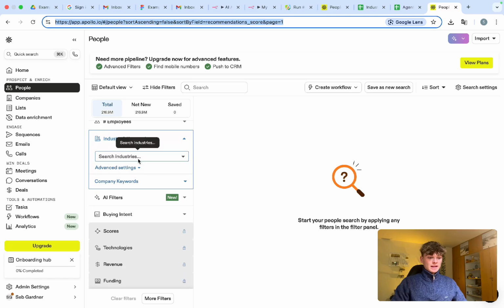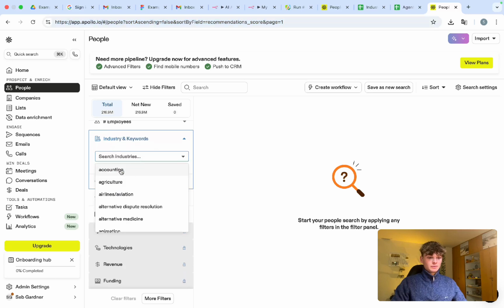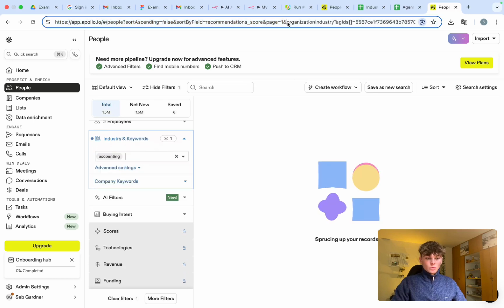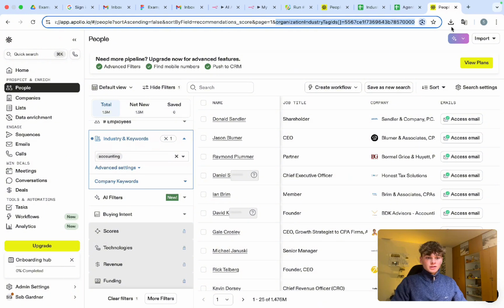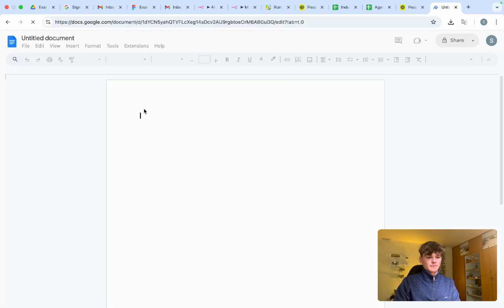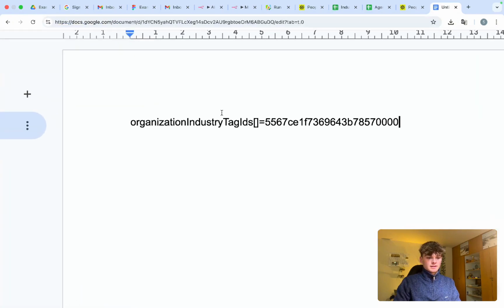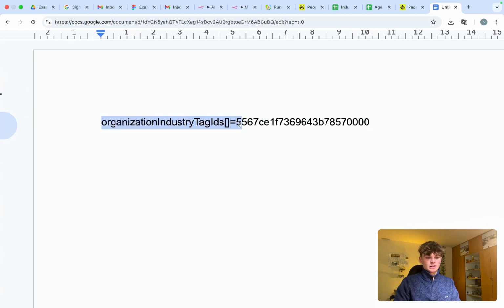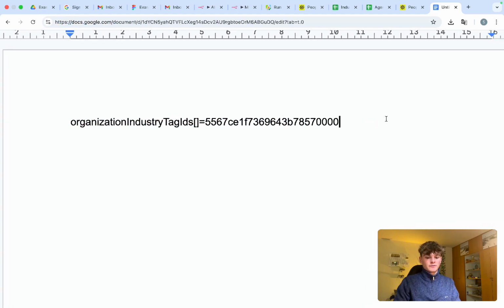But then when you add an industry, let's say accounting, you can see this organization industry tag IDs has been added for this industry, accounting. So this organization industry tag ID was added for the keyword or industry accounting.